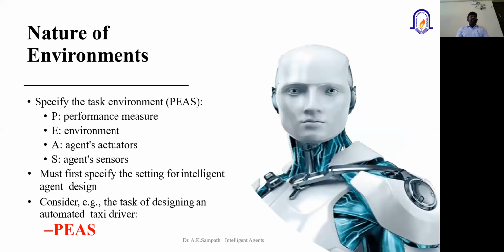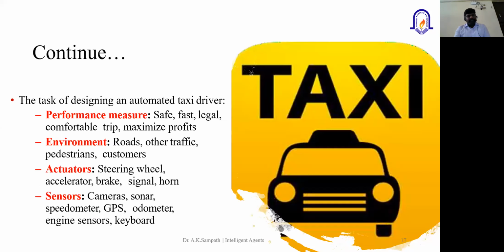Next, we'll quickly have the overview of the PEAS. I already covered this part. When we talk about PEAS, P stands for the performance measures, the second one is the environment where the model works, then the agent actuators or components, and S stands for agent sensors.